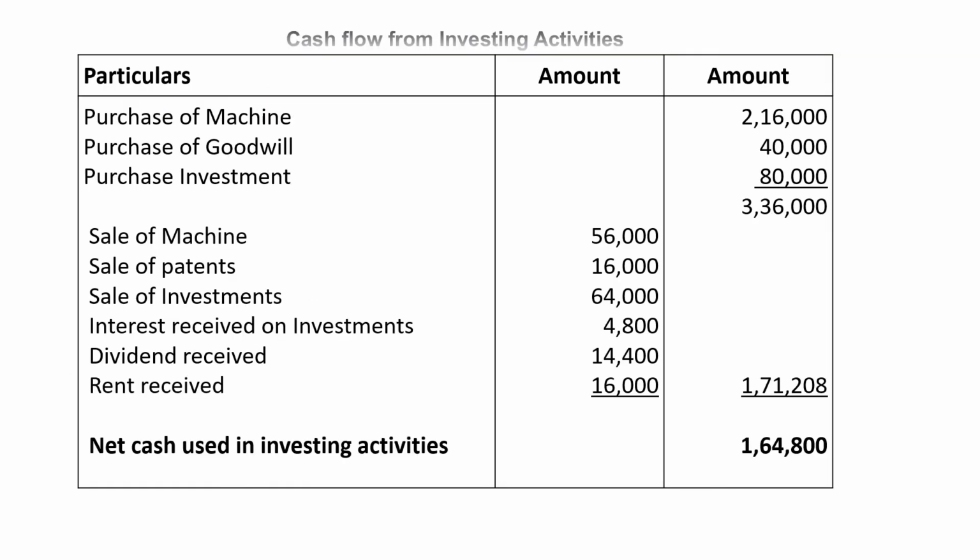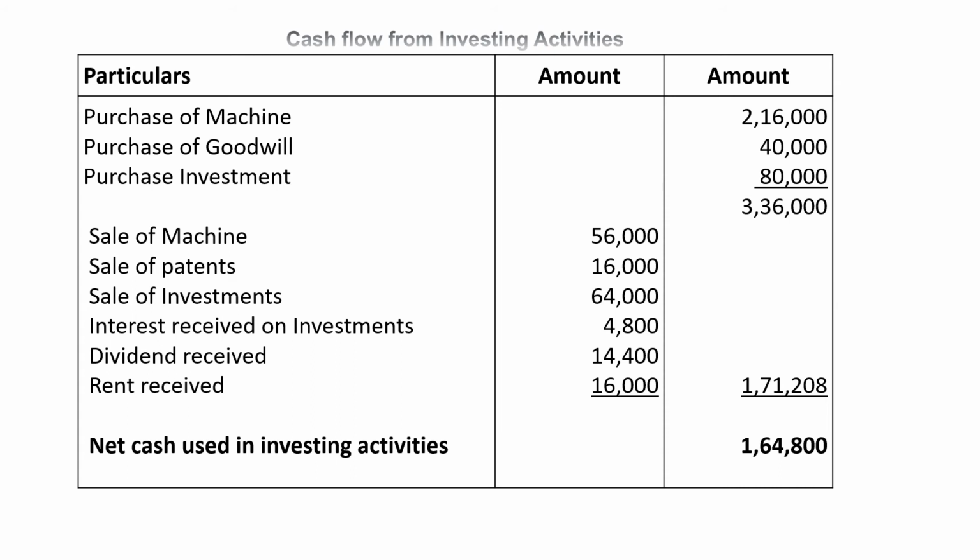Then calculate the cash flow from investing activities. Purchase of machinery during the year 2,16,000. Purchase of goodwill 40,000. Purchase of investment 80,000. The purchase of fixed assets, goodwill and investment is outflow of cash for rupees 3,36,000.